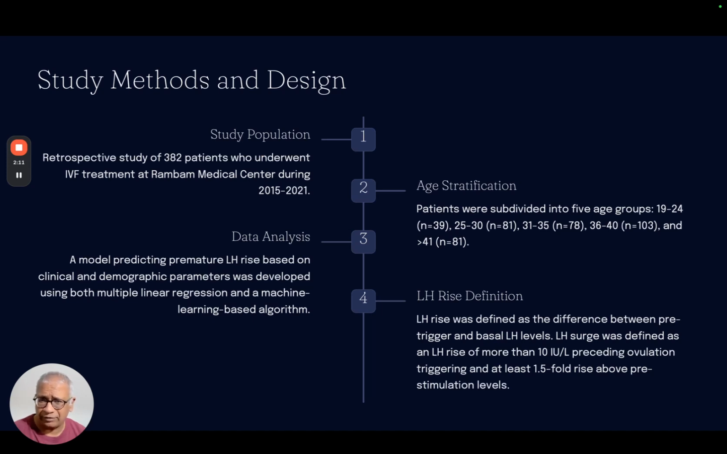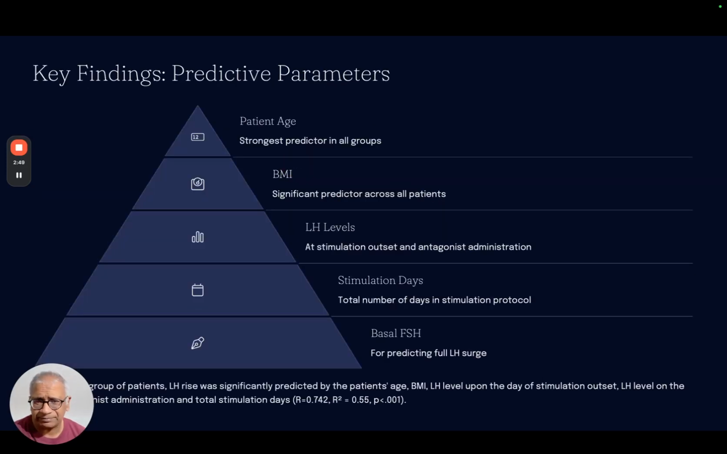They looked prospectively at 382 patients who underwent IVF treatment. Patients were divided into different age groups. A model predicting premature LH rise was based on clinical demographic parameters, and they looked at machine-based algorithm learnings. LH rise was defined as a difference between pre-trigger and basal levels, and LH surge was defined as an LH rise of more than 10 international units per liter preceding ovulation trigger, and at least a 1.5-fold increase from pre-stimulation levels.